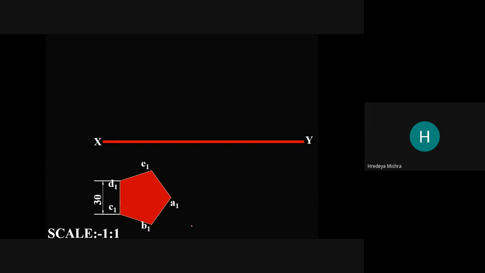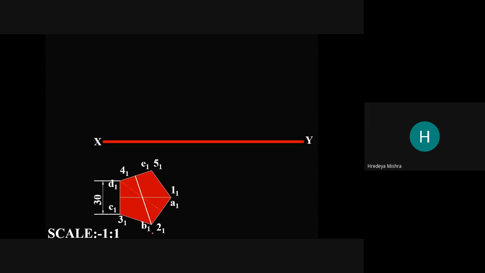So this is A B C D E, A B C D E. So A1 B1 C1, because this is the second top view. We made the second top view first because we get the true shape of the base in the second top view. You see the points are overlapping.